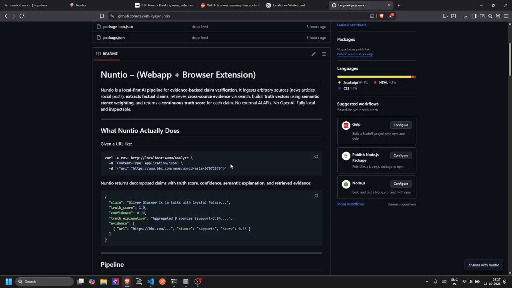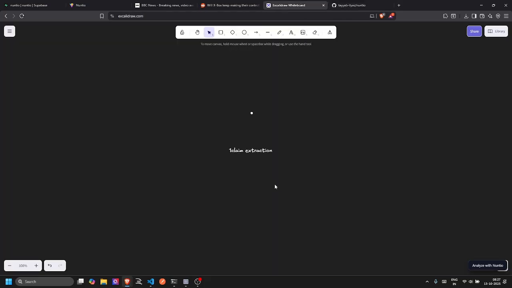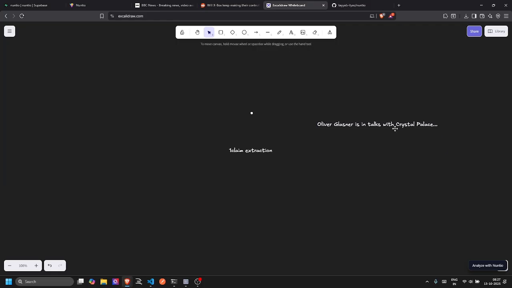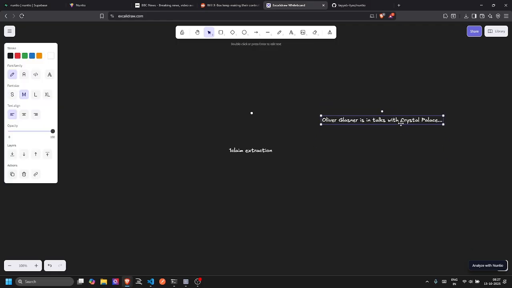Say this is a piece of news: Oliver Glasner is in talks with Crystal Palace and he will most likely become the manager of Crystal Palace. We can break down this news into a certain number of claims.